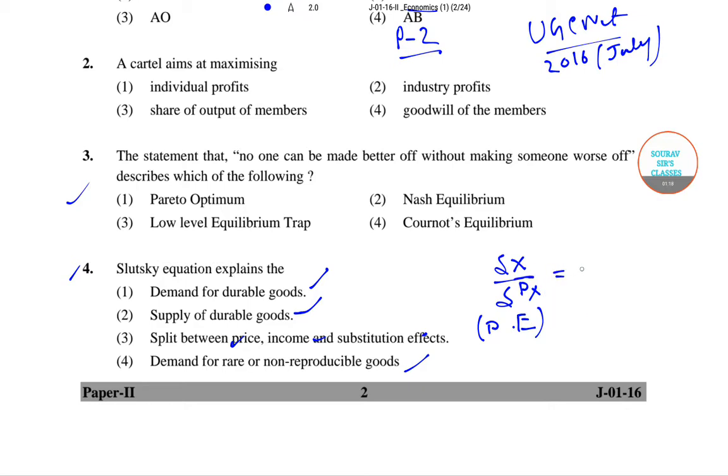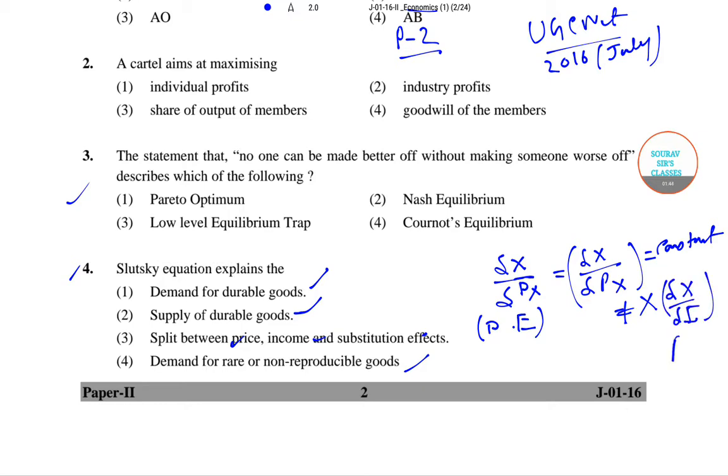This is basically equal to change in x by change in px, keeping utility constant, plus x into change in x by change in I, with px and py also constant.